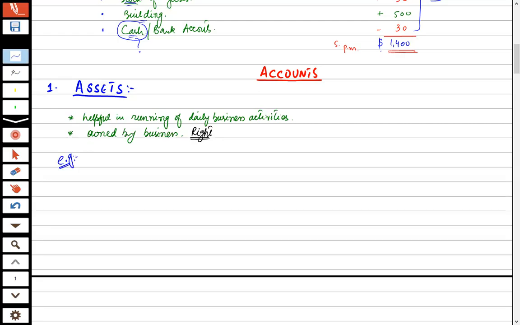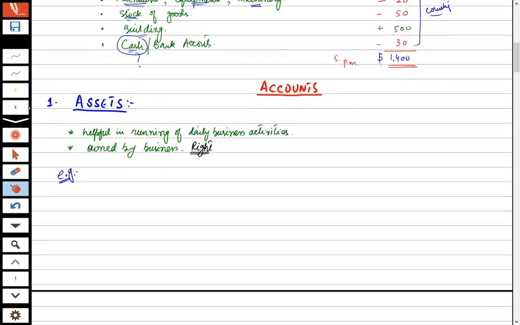What can be the examples? Now see, the first definition is what? They are helpful in running of the daily business activities. So what are the things that can be helpful in the daily running of business activities? Can you identify them? Yeah, machinery and capital. No, capital is a separate head of account. We will discuss it. And equipment, yes, furniture. Again, you are forgetting the cash, the basic element. Without cash, no business activity can happen.